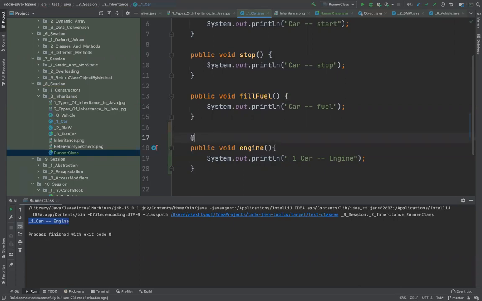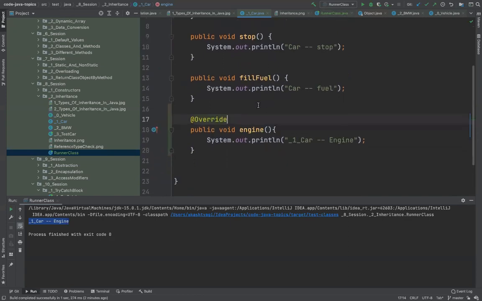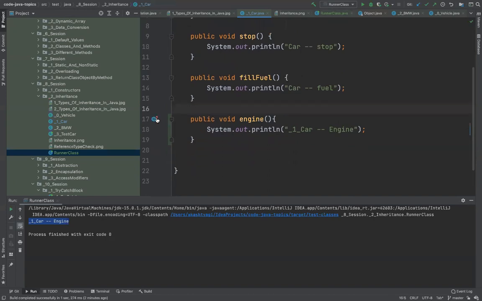Okay. Now if I write this, it is safe, because if I write this and I'm not getting an error, that means I am truly overriding a method which is present in the parent class. So that's the significance of writing @Override. It is not mandatory. As long as you see this arrow, the method is overriding. Sometimes in some editors you won't see this arrow, though most of them will show it. But if you're not seeing it, that means you have made a mistake. It means you're not overriding anything. That means you have made some typo here and there.